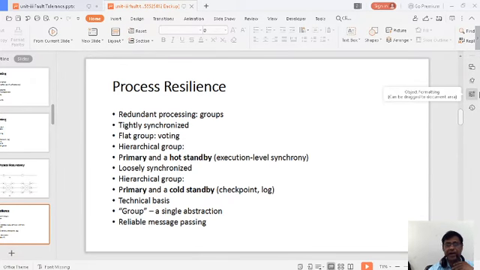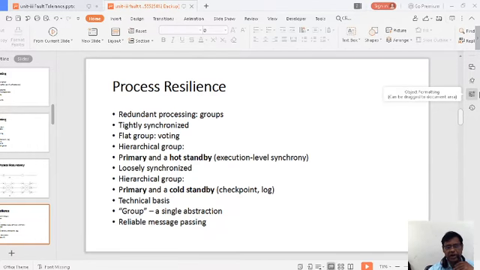And hierarchical group: the hierarchical group explains where the fault happened and where the chances of the next fault are, hierarchically. And primary and a cold standby. Primary and a hot standby, and here primary and a cold standby, which uses checkpoints and logs. And technical basis: network issues are handled on a technical basis, and a group gives a single abstraction, where a packet is stuck and the problem is displayed to the source.